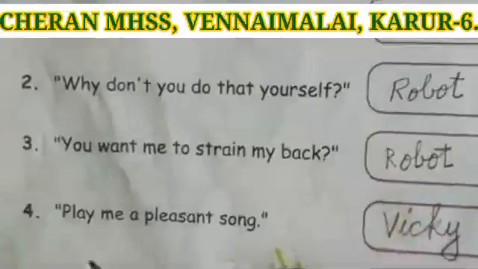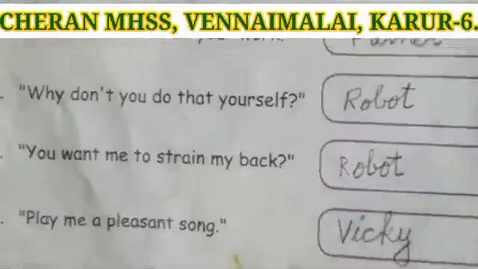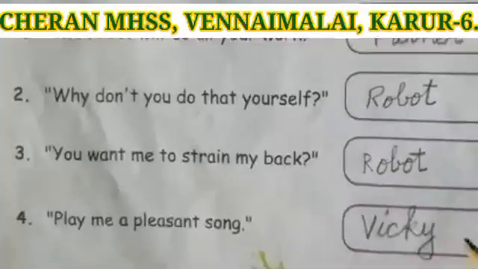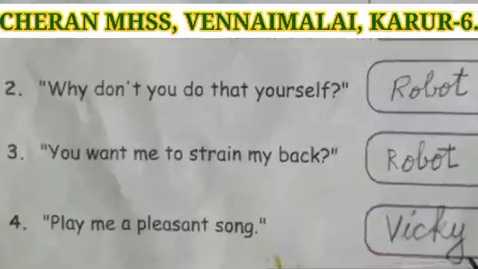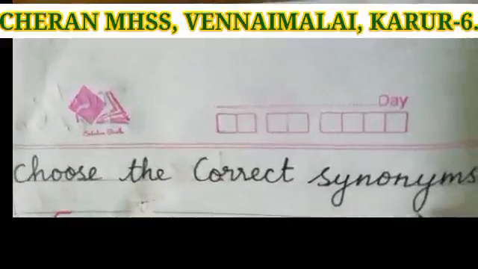See the fourth dialogue. Play me a pleasant song. Who said this dialogue? This dialogue was said by the boy Vicky. So you have to write the answer Vicky here. Okay. Then Roman number 6.